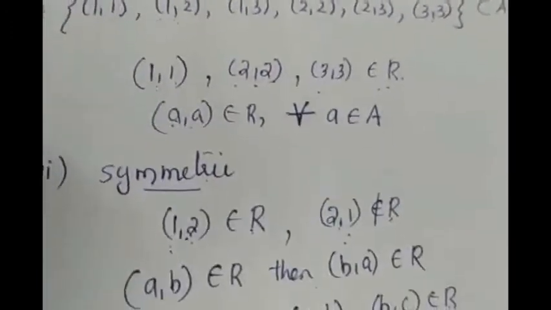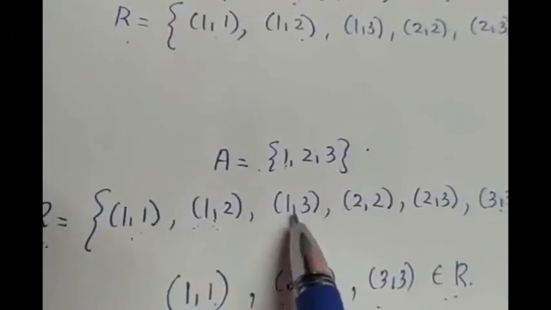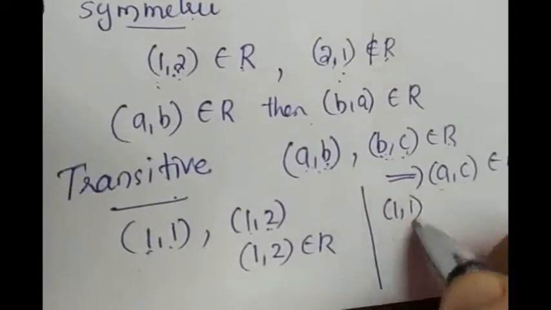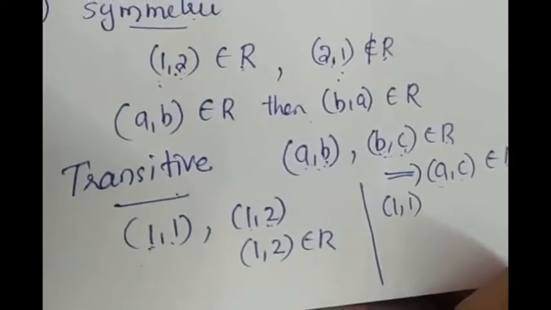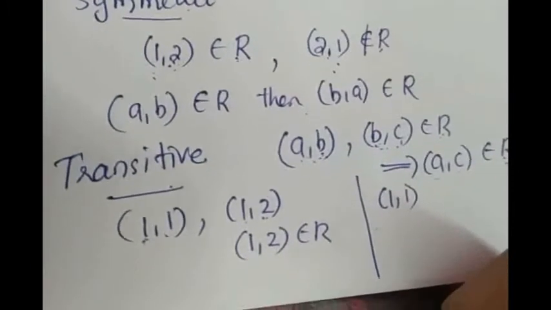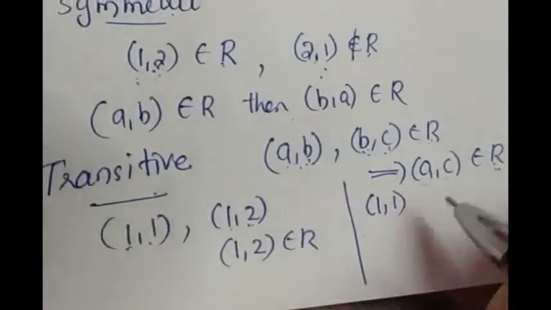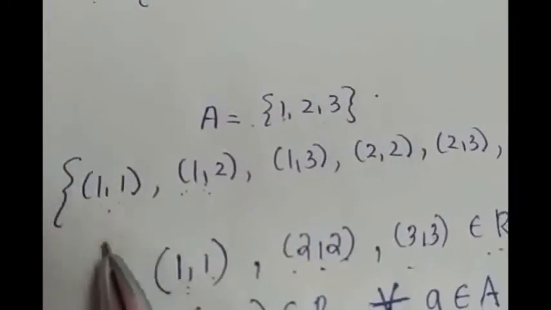Check the next one. Take (1, 1) and (1, 3). I told already, to prove transitive we need to prove for each and every element. But if we have to prove it is not transitive, we have to show only one ordered pair as an example. So I am taking (1, 1) and (1, 3).